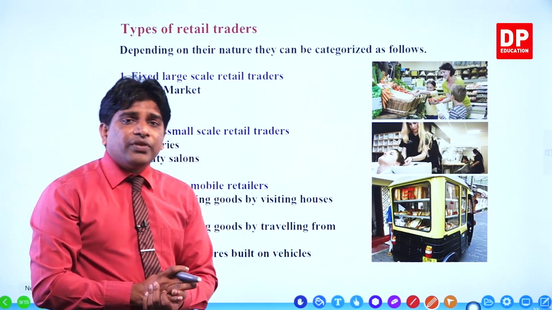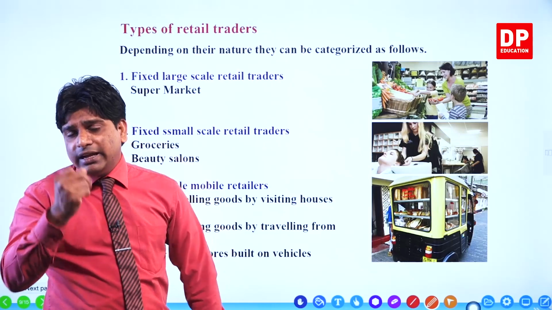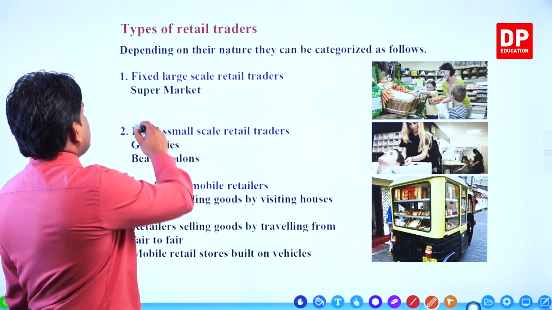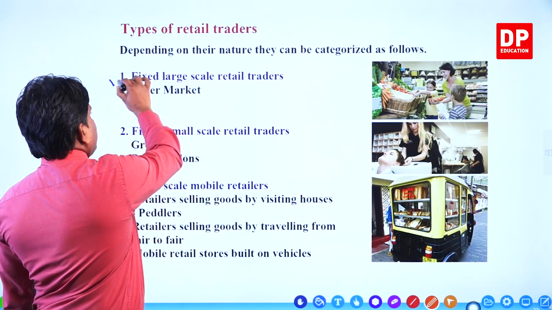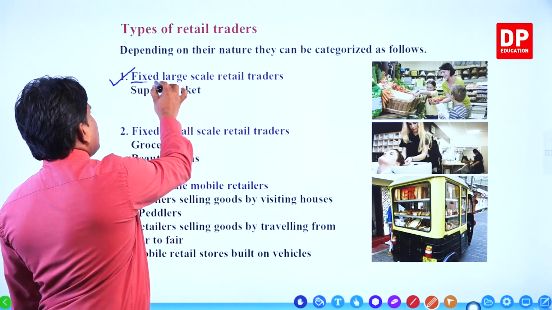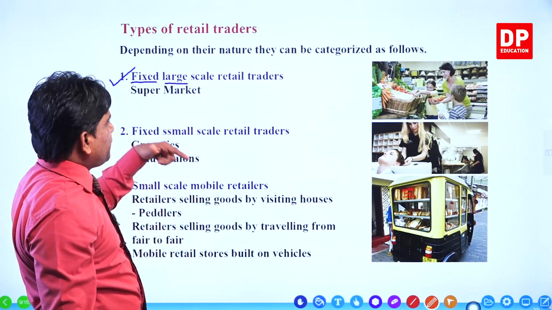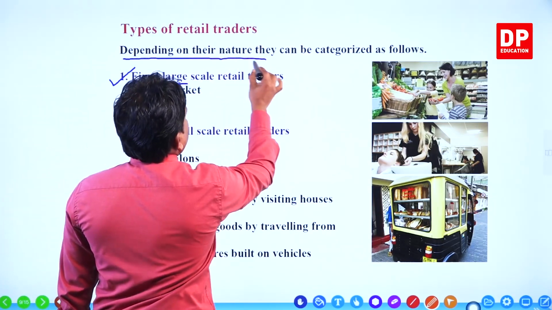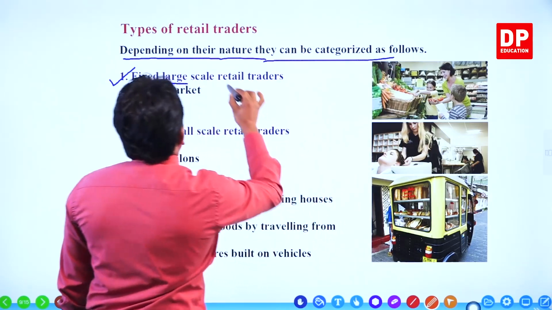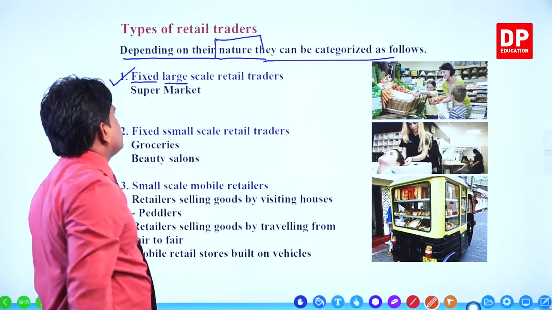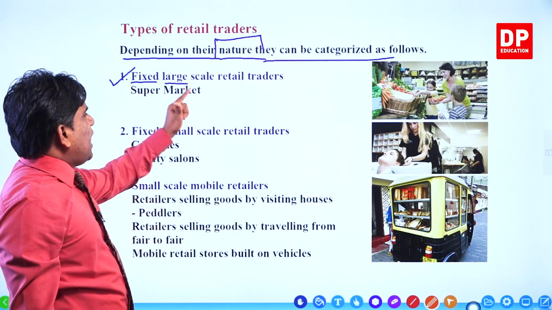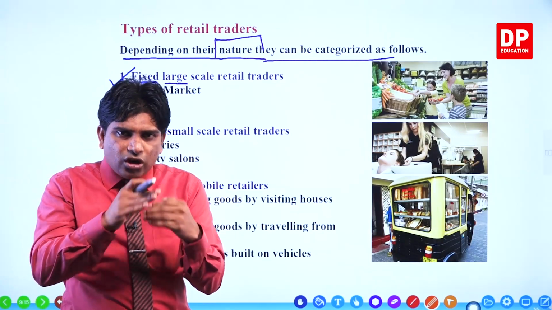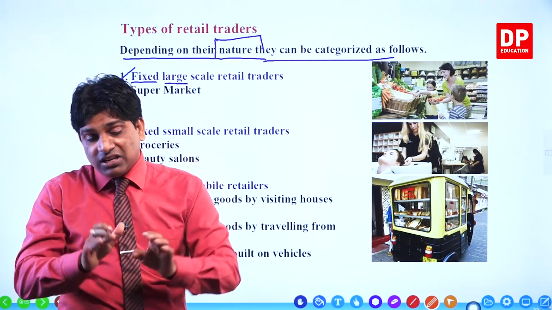Now, types of retail trade. There are 3 main types of retail trade. The first one is fixed and large scale retail trade. Remember, this classification is based on, depending on the nature of the business, right? According to the nature of the business. Fixed and large scale retail trade. It should be fixed. It is not moving from one place to another place, but it is large scale.